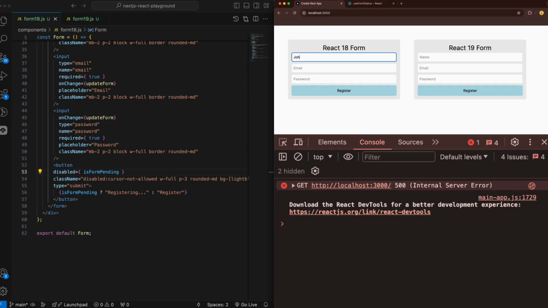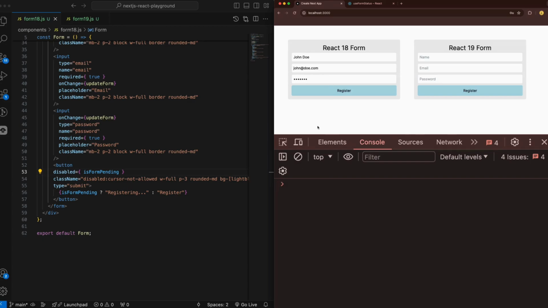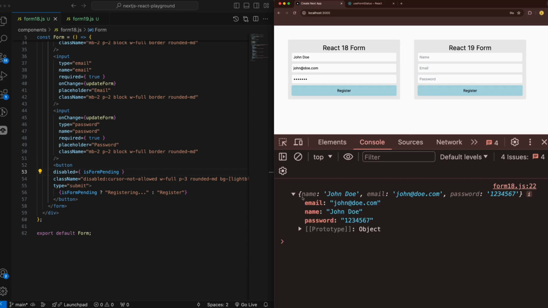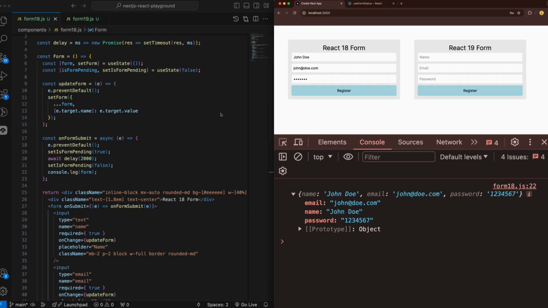So let's do a John Doe, john@doe.com, 1, 2, 3, 4, 5, 6, 7, and here we can do a register. So registering, and after that we get back the form that we have just probably done something on the server or something like that. Yeah. So as you can see, the form works right now.